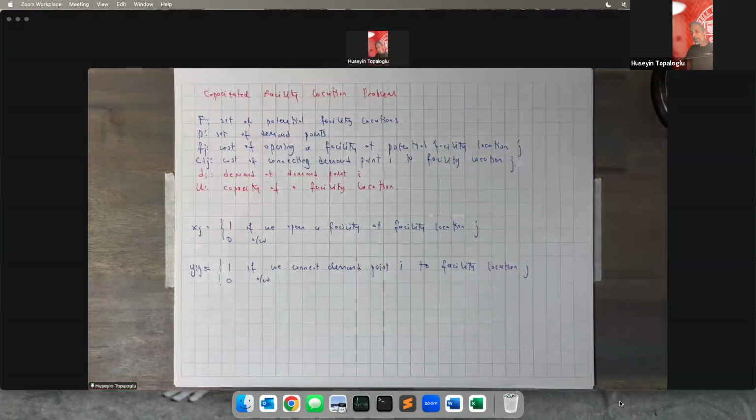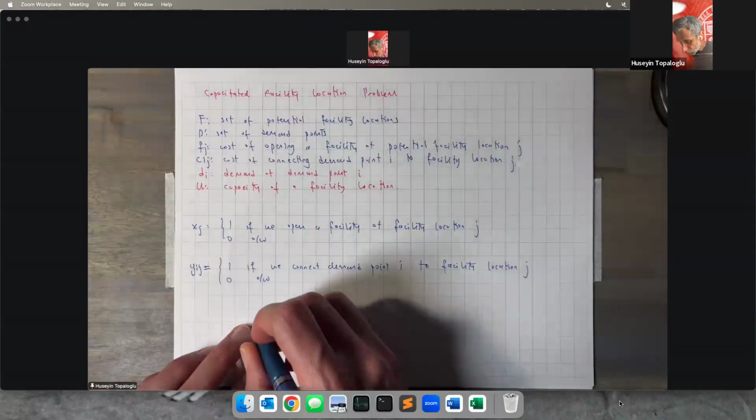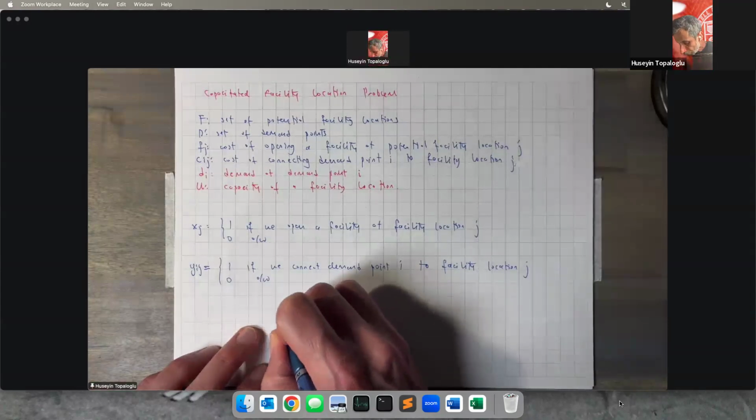So now let's think about writing a constraint that ensures that the total demand imposed on a facility location by all the demand points connected to that facility location is no larger than the capacity of that facility location. So let's write a constraint that looks like that.